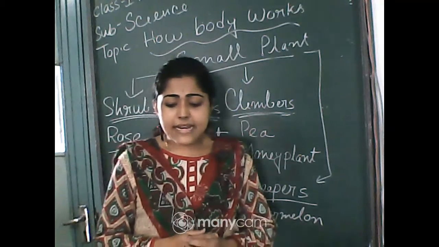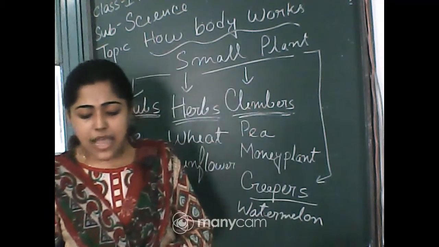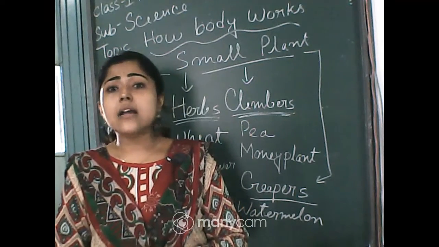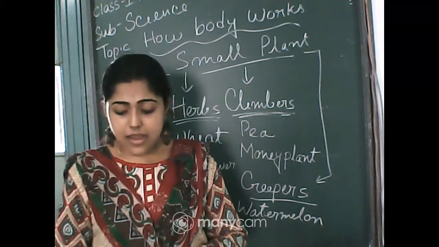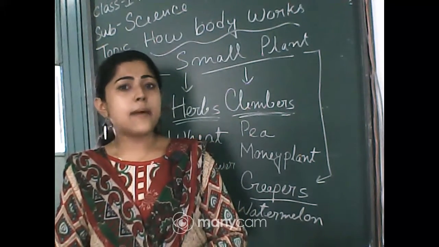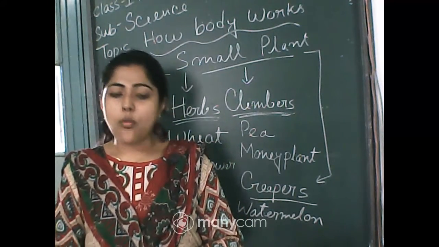And the creepers have a weak stem. They grow along the ground. They grow along the ground, and they are called creepers. And the example you learned is watermelon.